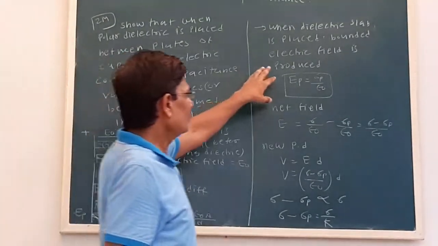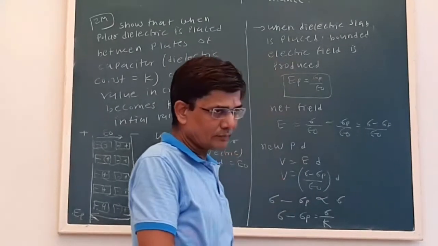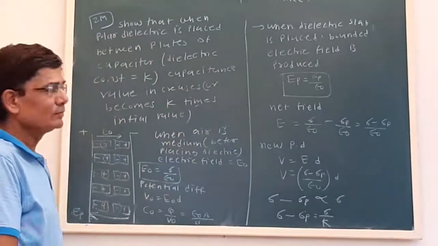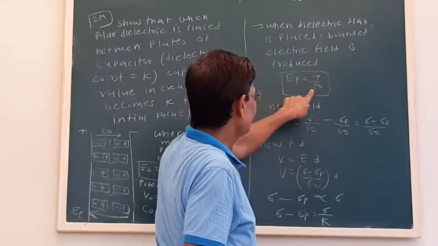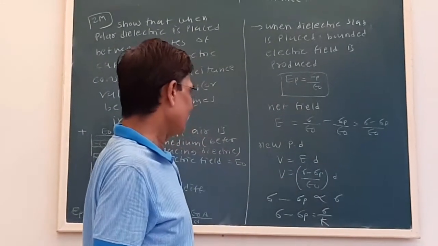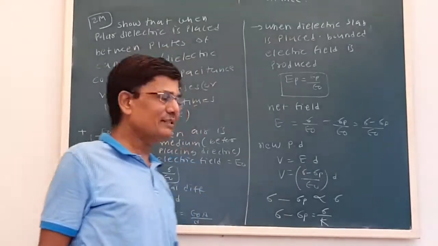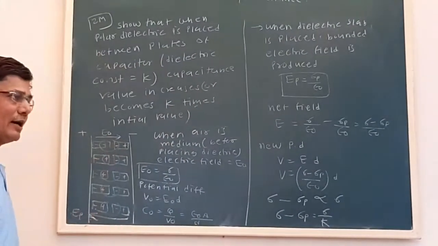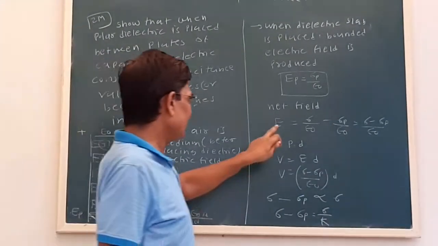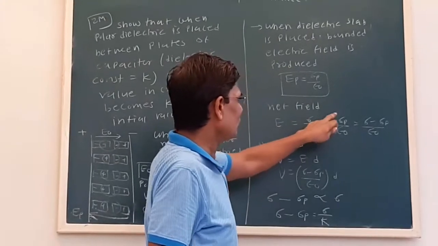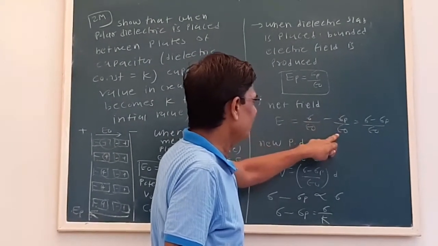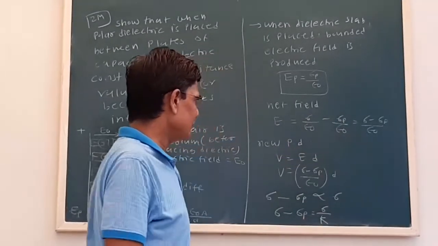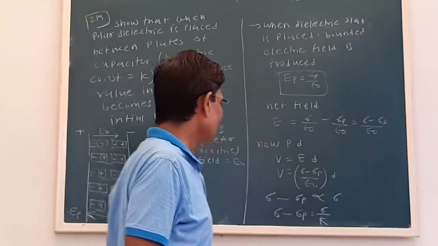Okay, now because of the presence of the dielectric, see, the bounded electric field produced is EP is sigma p upon epsilon 0. Now what we see, the directions of both electric fields are opposite. So the net field will be sigma upon epsilon 0 minus sigma p upon epsilon 0, which we can write as sigma minus sigma p upon epsilon 0.